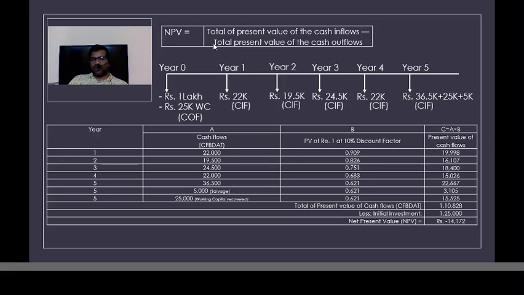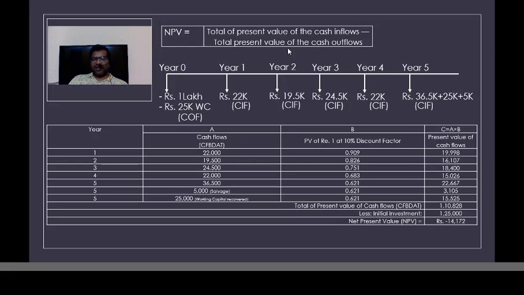That's the reason this equation is very handy, because it clearly says total present value of cash inflows minus total present value of cash outflows. In our example, the 1 lakh rupees will remain 1 lakh. But if we are investing in the third year, then the value of this 25,000 will reduce, because we have to multiply it with the discount factor of the third year. The bottom line is that here we have to reject this investment proposal, because the NPV is negative.